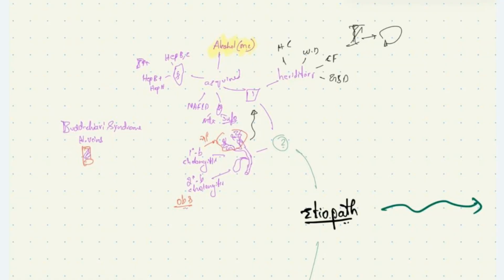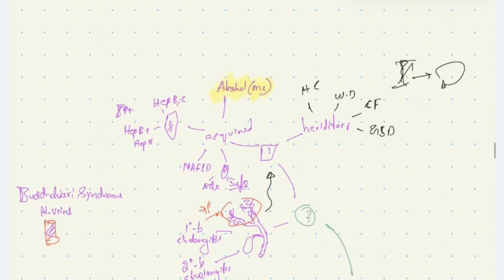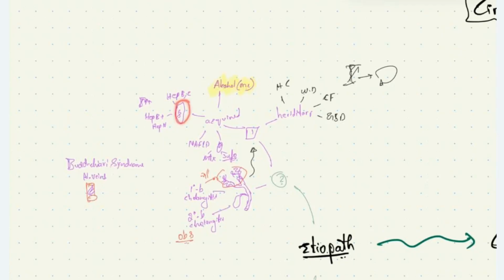Alcohol is one of the most common causes of cirrhosis, followed by infections. Chronic hepatitis B and C infections are associated with cirrhosis. Also, co-infection with hepatitis B and hepatitis D causes cirrhosis. Patients with NAFLD, that is non-alcoholic fatty liver disease, can go on to develop cirrhosis. Also, certain drugs like methotrexate, sulfonamides, and others cause injury to hepatocytes. Chronic intake of these drugs can cause cirrhosis.